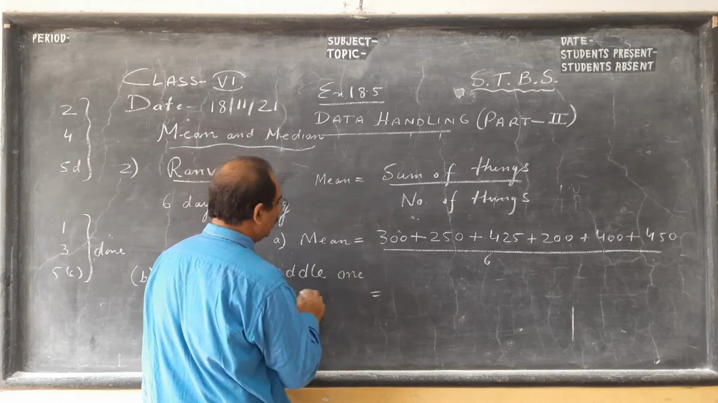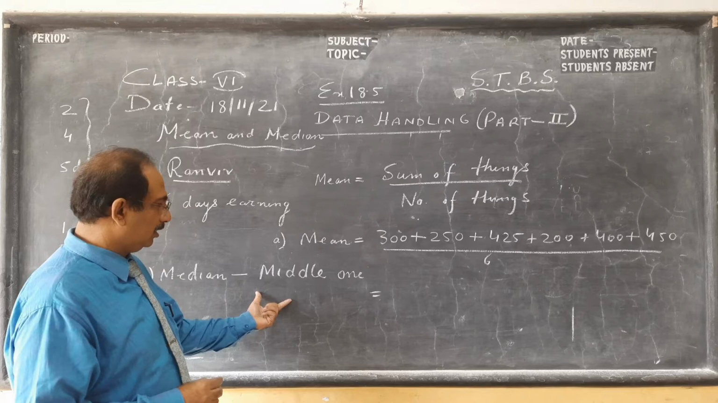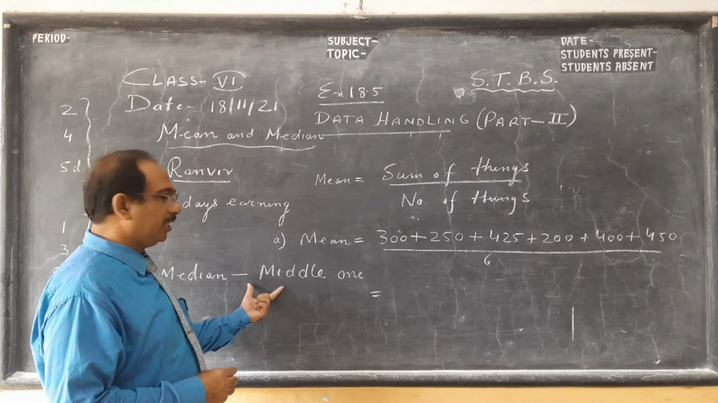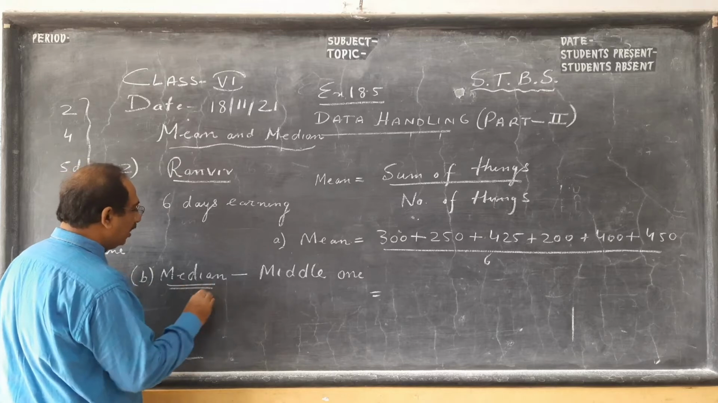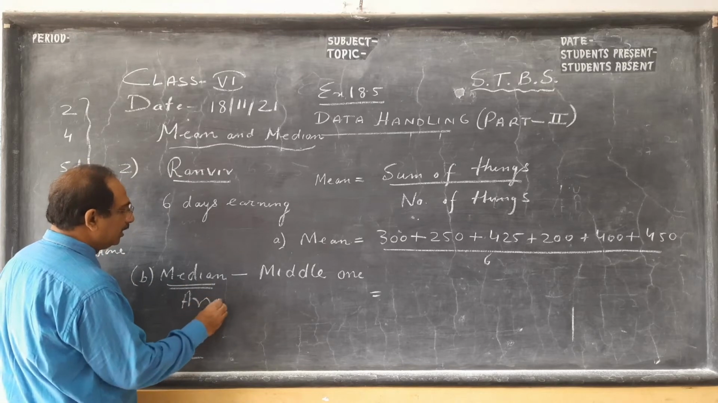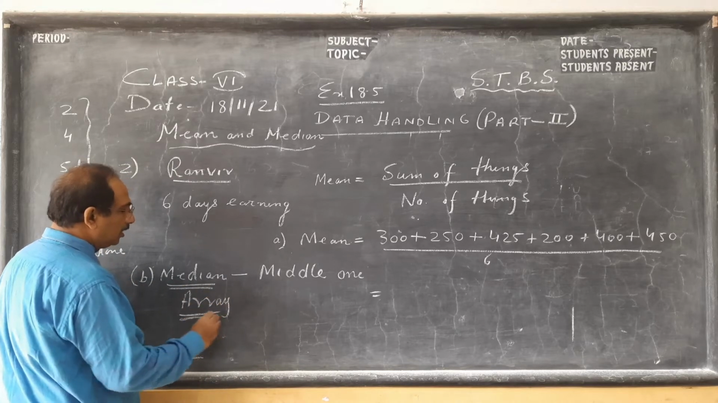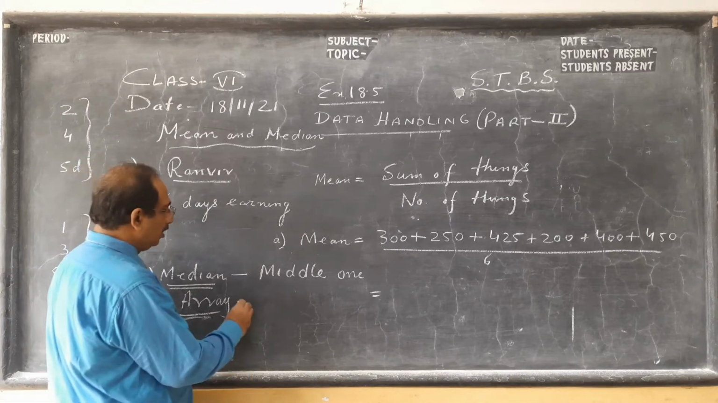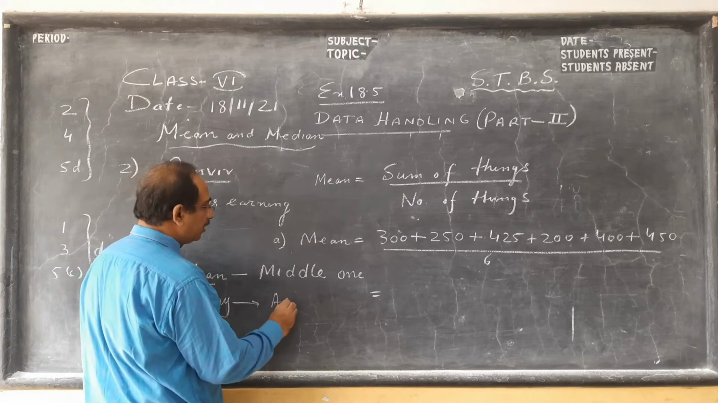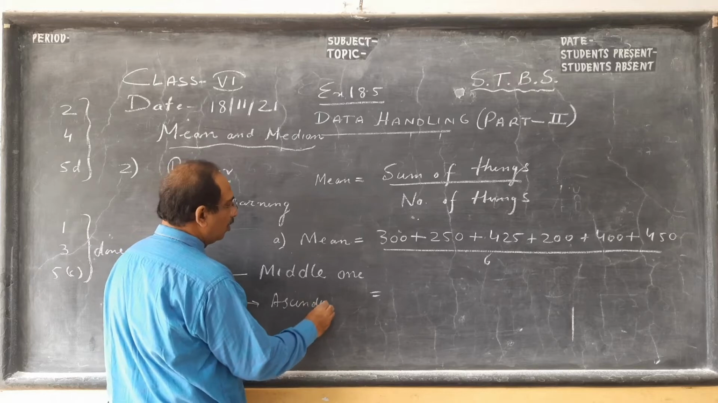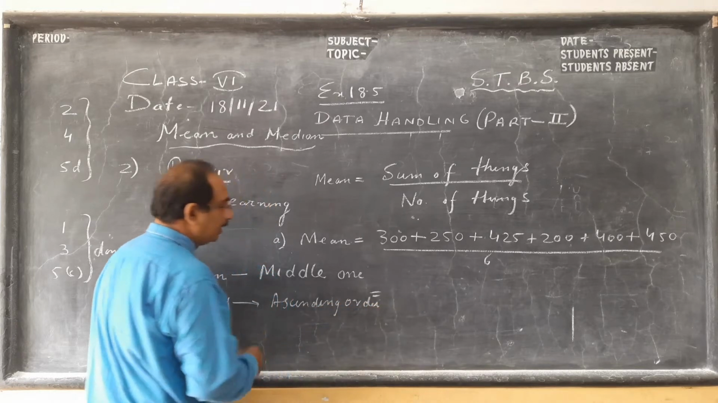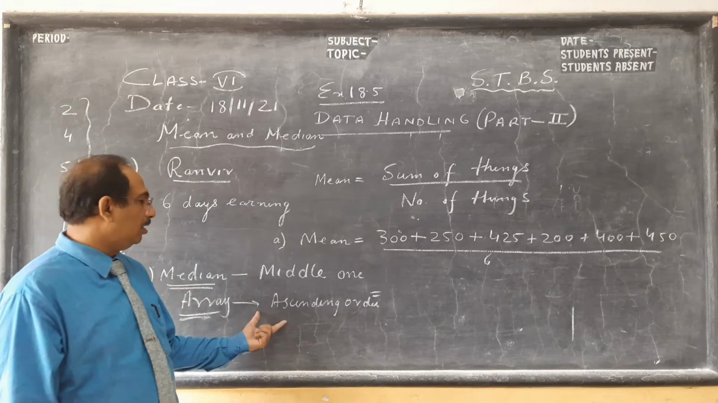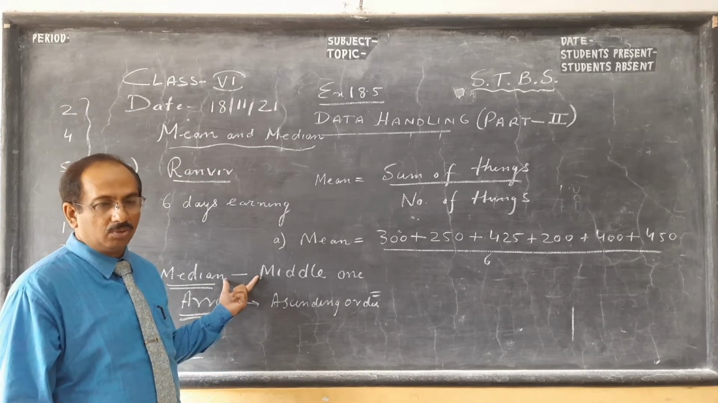So median is the middle one. Here one thing is very important, children. Before you find median, you have to always arrange the data in ascending or descending order. In higher classes, we call it array. Array means arranging the data in ascending or descending order. Generally it is ascending order. If you don't do this, then your whole answer will go wrong.